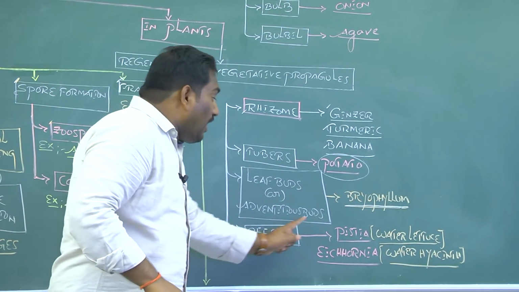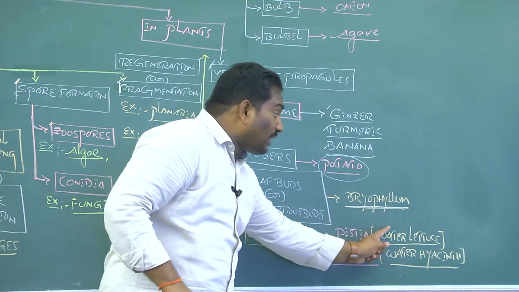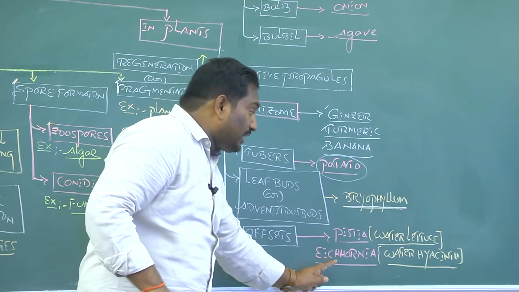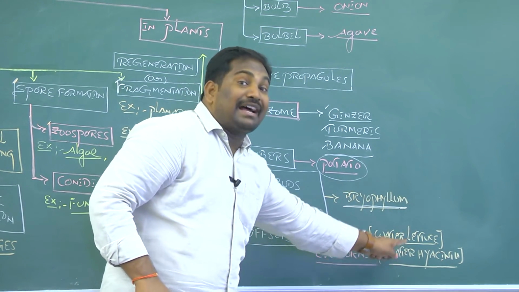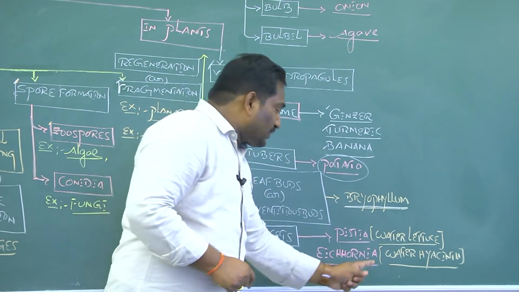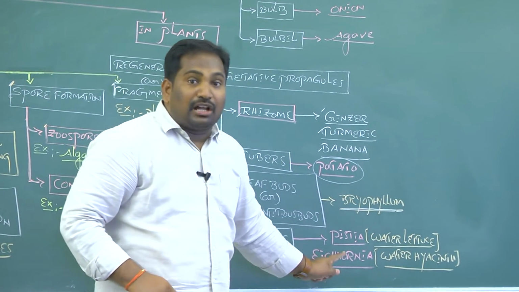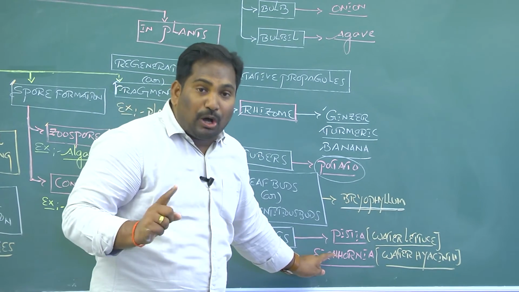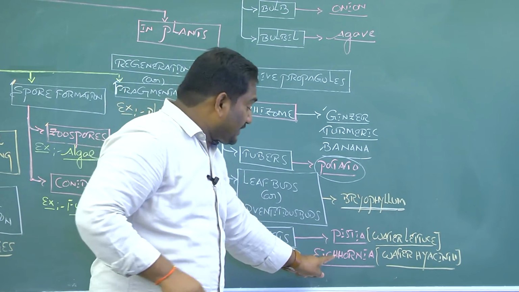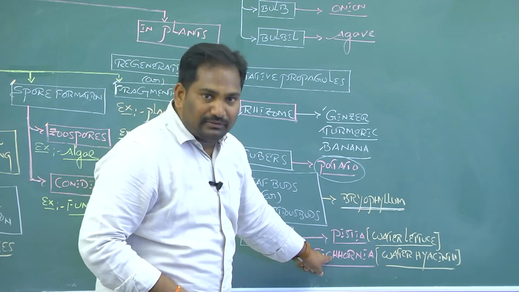Whereas in Pistia, common name water lettuce, and Eichhornia, common name water hyacinth, the water hyacinth is also called the most problematic aquatic weed. It is commonly called the terror of Bengal.